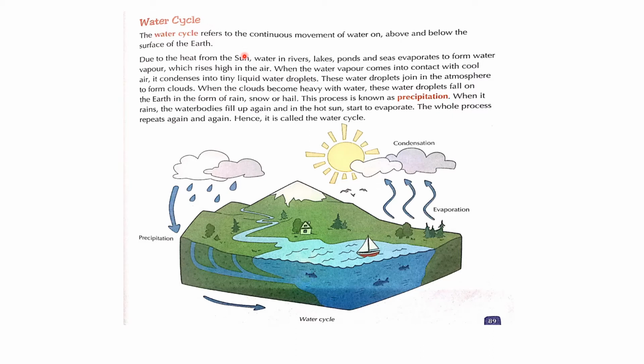Due to the heat from the sun, water in rivers, lakes, ponds and seas evaporates to form water vapor, which rises high in the air. So, because of the heat from the sun, the water in the rivers, ponds and seas evaporates and forms water vapor, which rises up in the air.